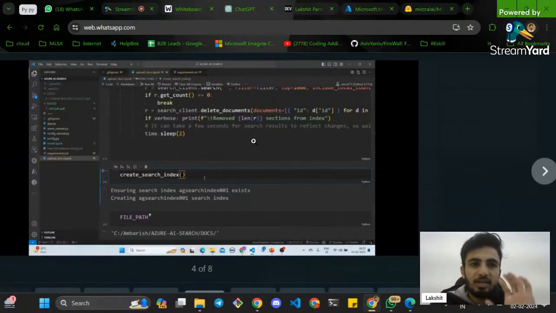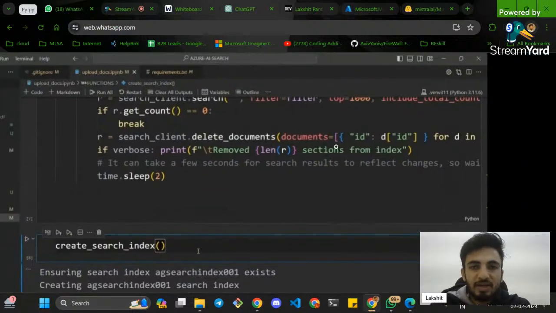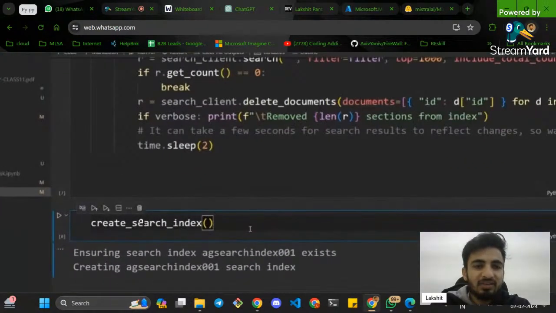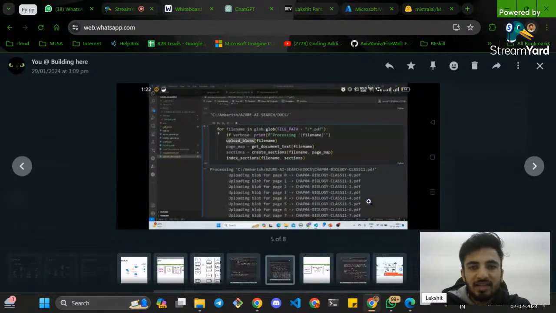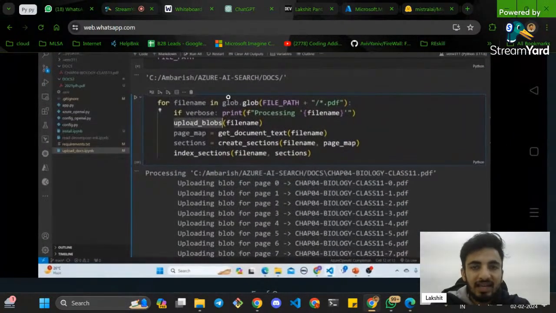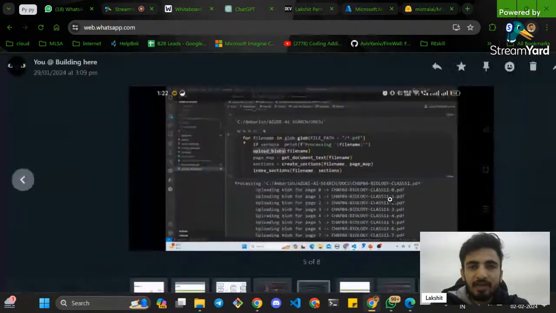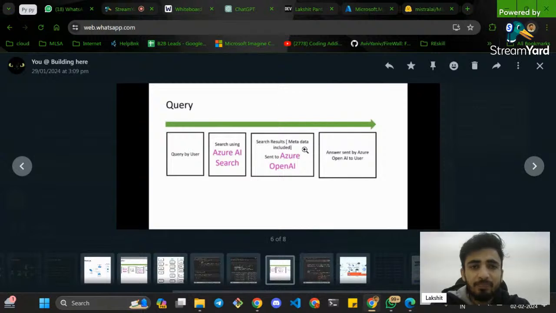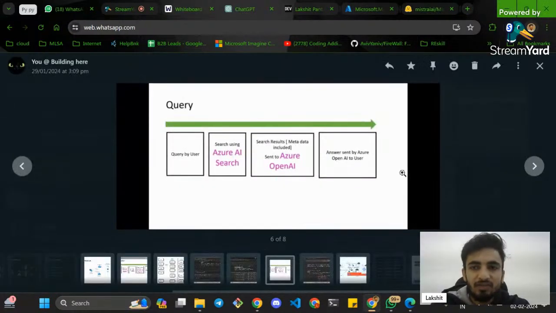So I have written this code right over here. What I was doing is creating the search index. Then in the next step, I was uploading the blob. You can see this is the file name I have uploaded here. Then what was the next step? The query by the user goes to Azure AI Search, then it goes to Azure OpenAI, including the metadata, and then it will give me the answer.